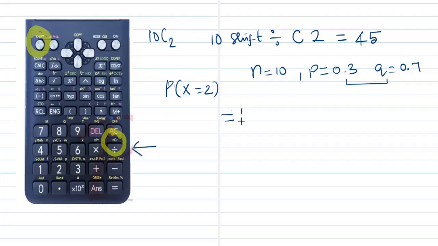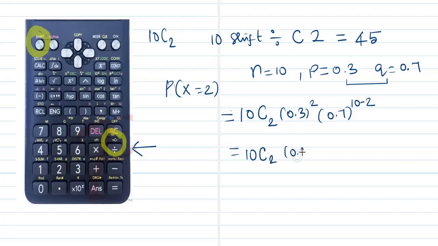So this is nothing but 10C2, 0.3 power 2, 0.7 power 10 minus 2. So this makes it as 10C2, 0.3 power 2, 0.7 power 10 minus 2 makes it as A.